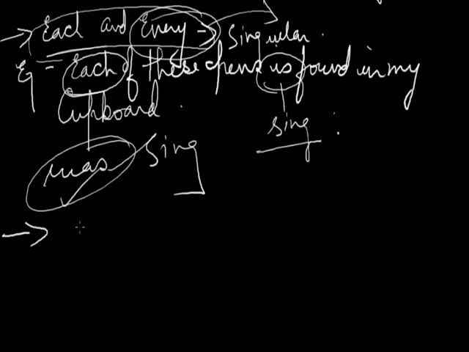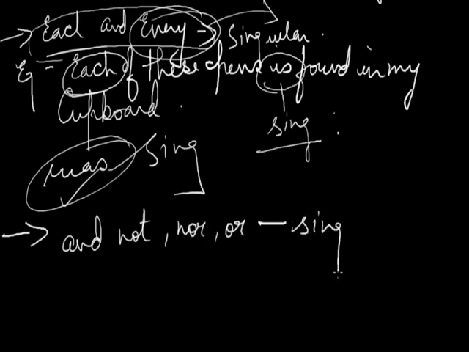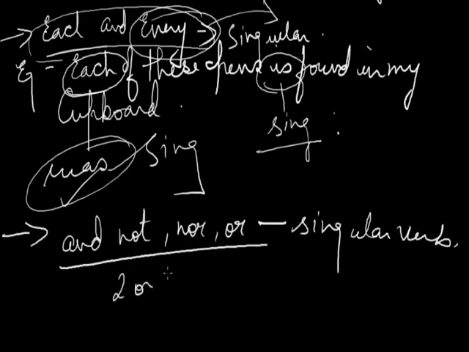Next, when two or more singular subjects are joined by and, not, nor, or, it will be followed by a singular verb.